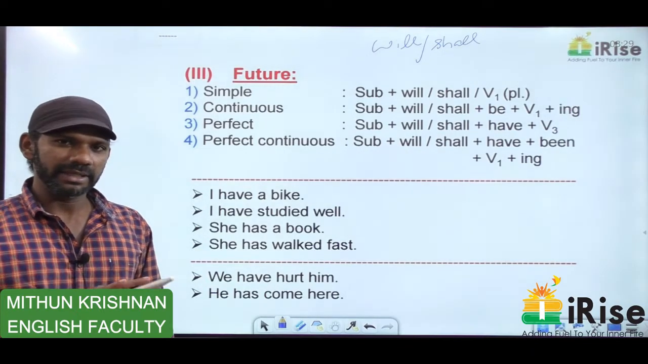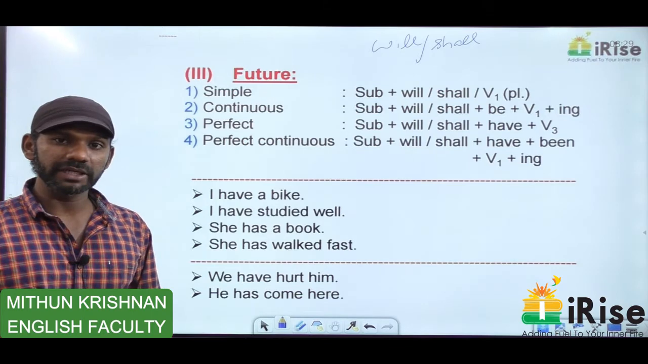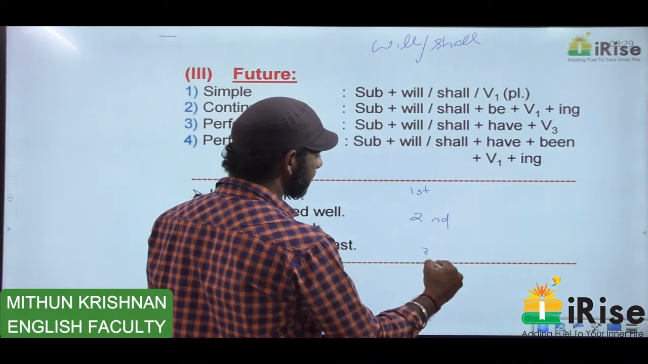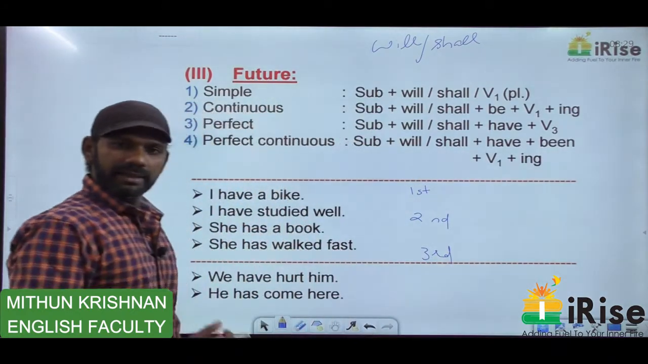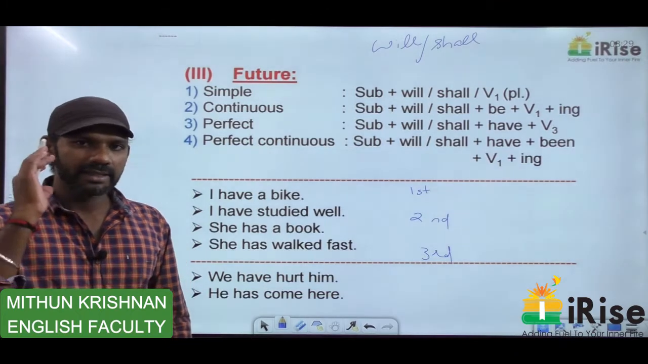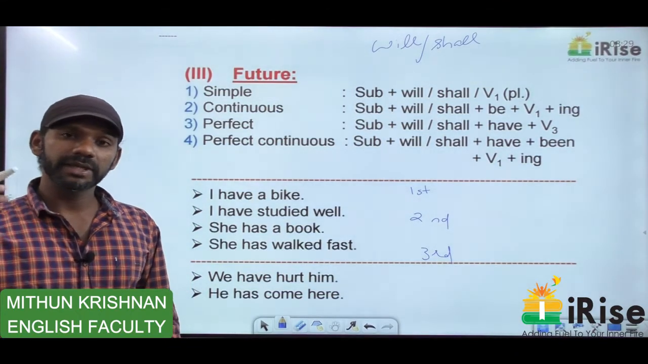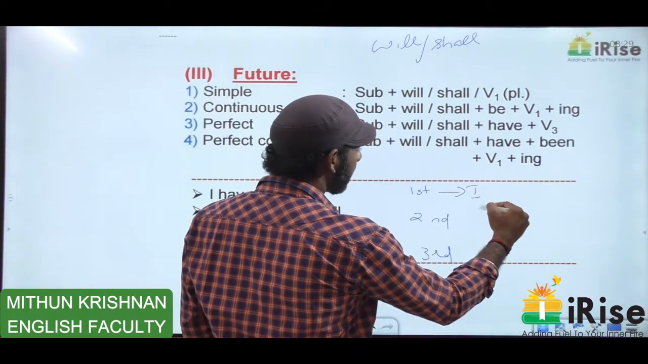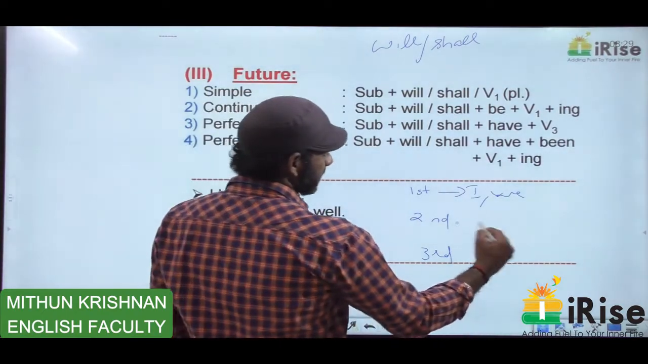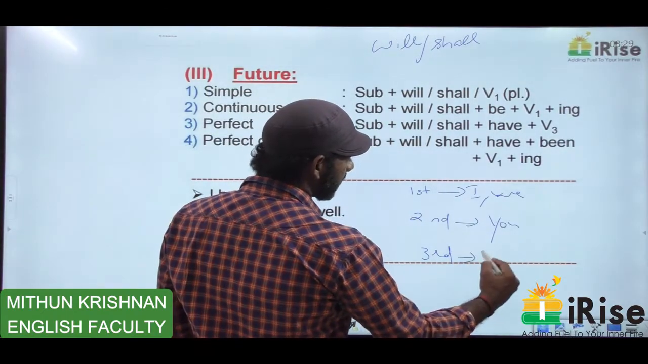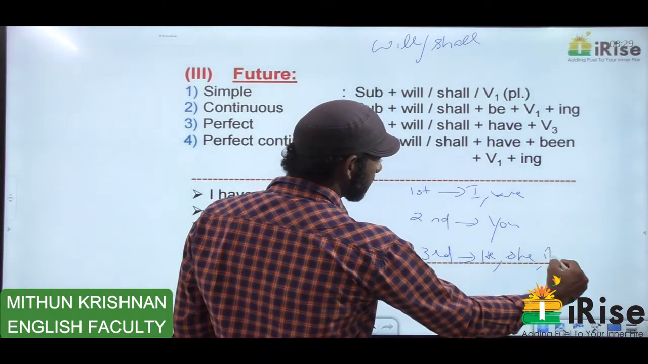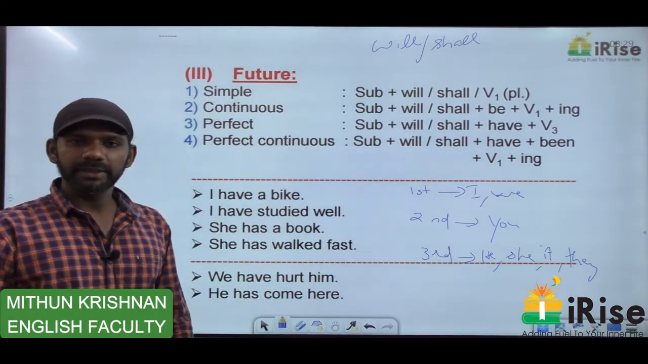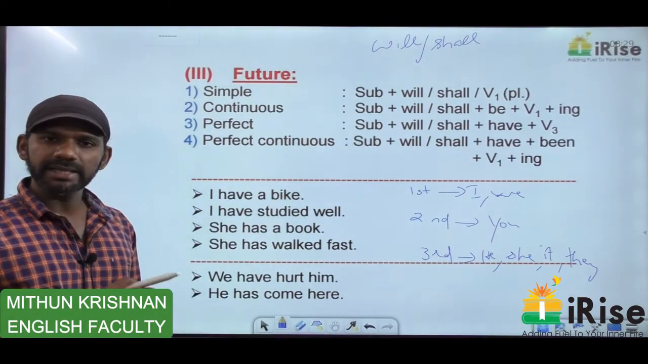Last session, while discussing subject-verb agreement, I told you about first person, second person, third person. The speaker is the first person, the listener is the second person, the person talked about is the third person. First persons are I and we, the second person is you, the third persons are he, she, it, they.